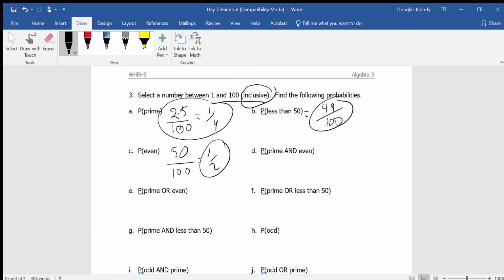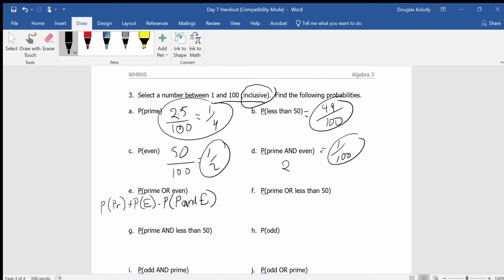Prime and even. I believe we learned the other day there's only one number that's both prime and even. It's the number 2. So that's just one number out of 100. Prime or even. So to use the formula from the first page, that's going to be the probability of being prime plus the probability of being even minus the probability of being both prime and even.